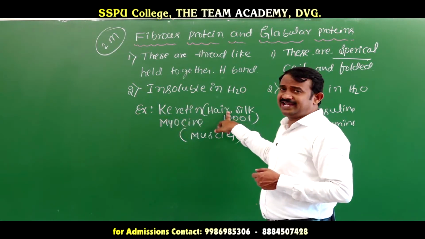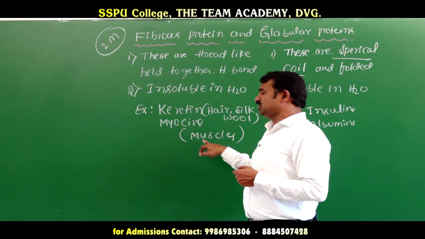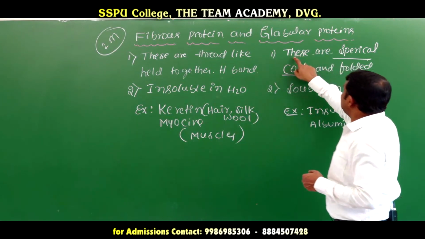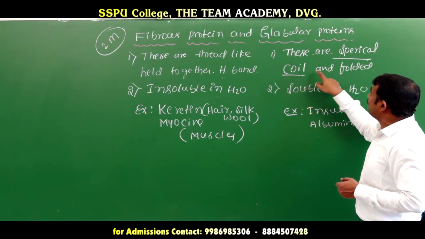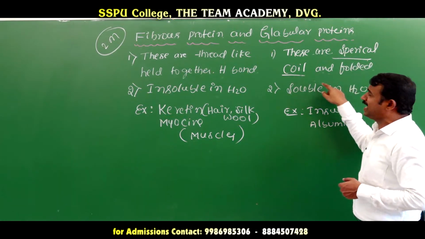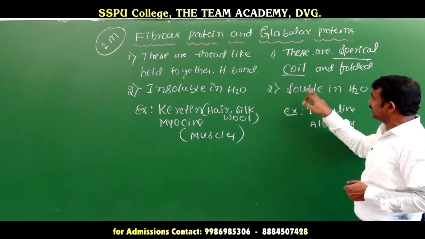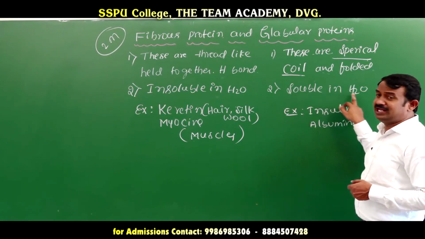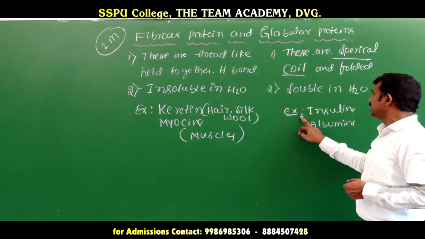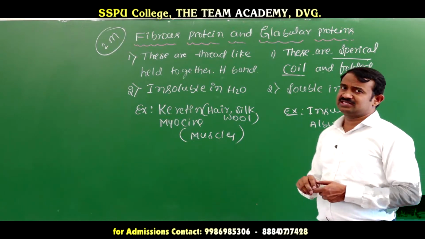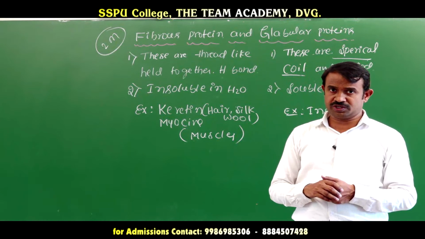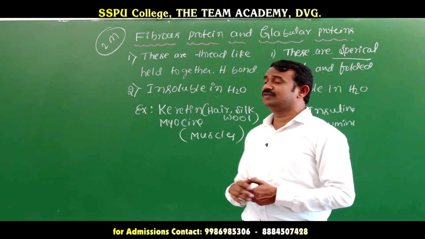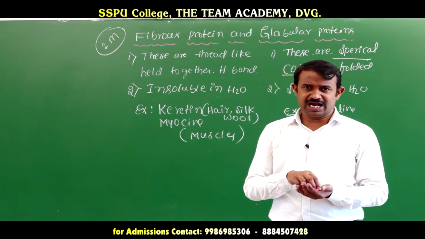Keratin is present in hair, silk and wool, and myosin is present in muscles. Globular proteins are spherical, coil-like, folded structures, soluble in water, and insulin and albumin are examples. This is the difference between fibrous and globular proteins.